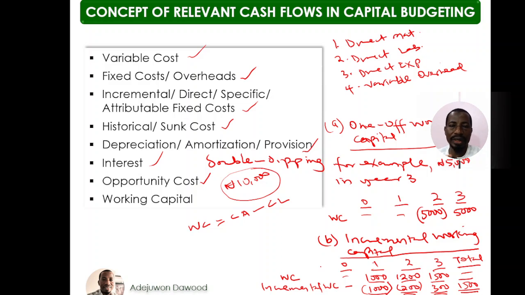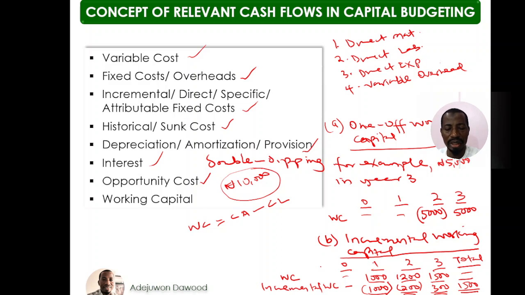Now, what is important is that when you want to evaluate a project, different cash flows will be given. So you have the responsibility to be able to identify which of those given cash flows are relevant and which are not relevant. And this is where you have responsibility as a finance person, as a financial expert, to be able to evaluate the project. And of course, this is what we have discussed so far, how to identify relevant cash flows in a question.